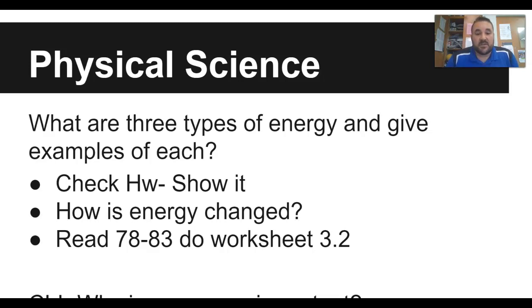It could be potential energy, where you store it, like stretching a rubber band or pulling back a bow. It could be chemical energy, where you store it in the bonds of atoms. It could be nuclear energy, stored in the nucleus of the atom. It can be electromagnetic, such as white light or infrared light, or gamma rays or X-rays, and there's a whole bunch of other examples of energy that you could have given me. So let's get started.